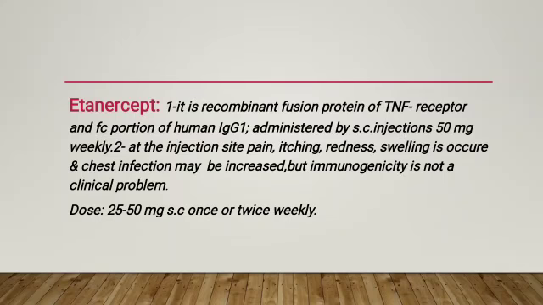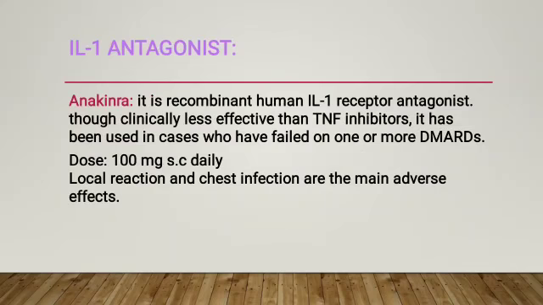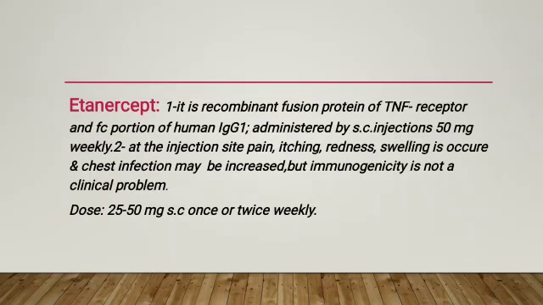First example is etanercept. It is a recombinant fusion protein of TNF receptor and Fc protein of human IgG, administered 25 mg weekly subcutaneously. At the injection site, pain, itching, redness and swelling occur, and chest infection may be increased, but immunogenicity is not a clinical problem.